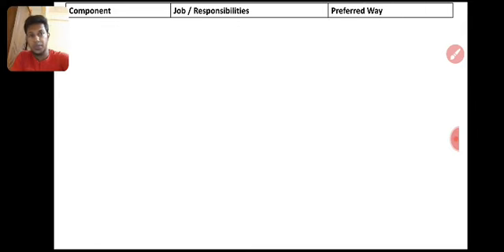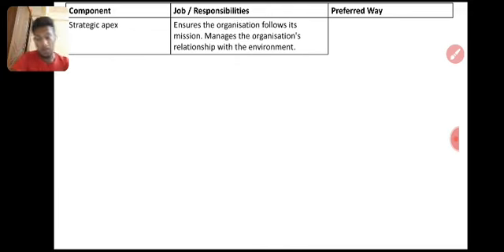Component, job responsibility, preferred way: strategic apex. What is their responsibility? Ensure the organization follows the mission. So strategic level managers and directors have a responsibility to go with the company's mission. They have to achieve the company's mission and vision quickly. They also manage the relationship with the environment, the organization's environment.